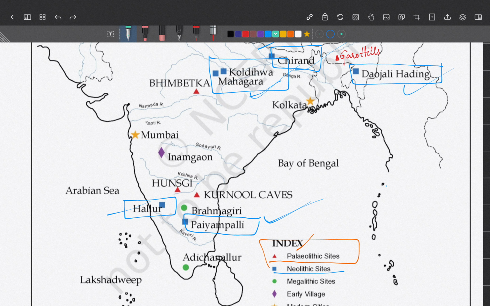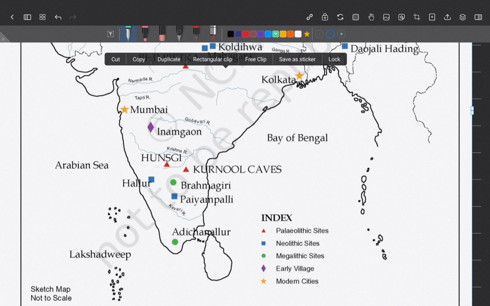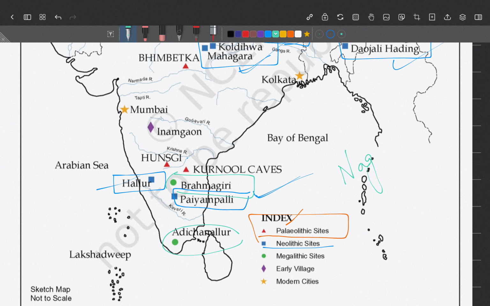Megaliths are found in Brahmagiri in South India and Adichanallur in Tamil Nadu. One other important site is Nagarjunakonda in Andhra Pradesh. So we have Nagarjunakonda in Andhra Pradesh, and Brahmagiri and Adichanallur.